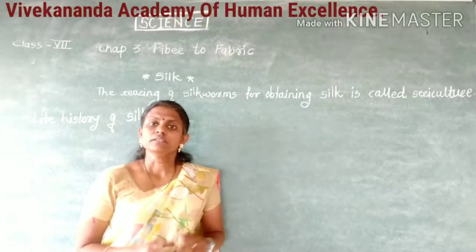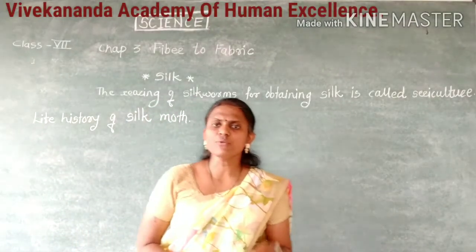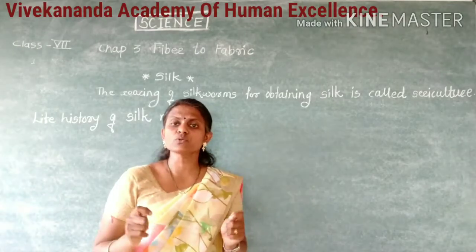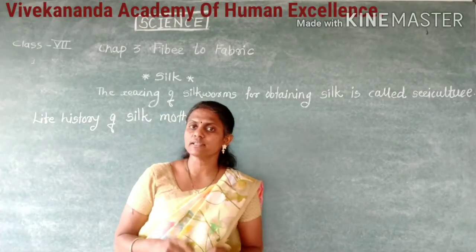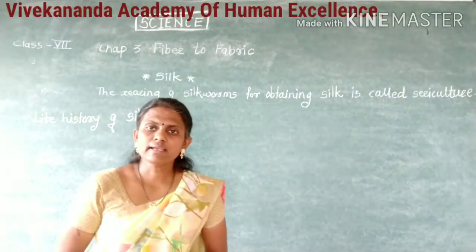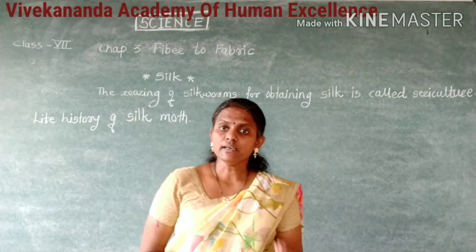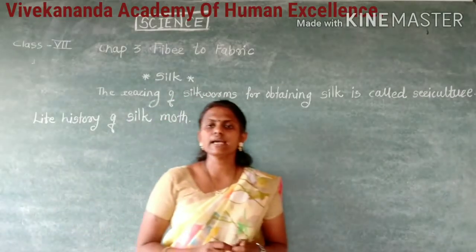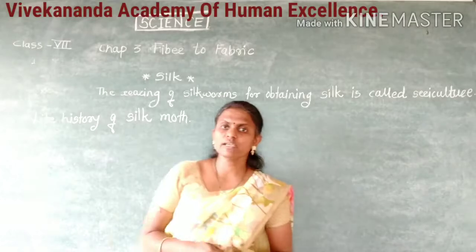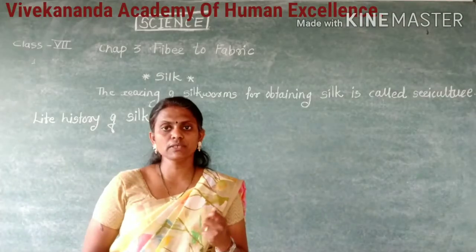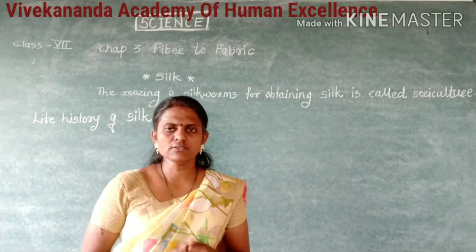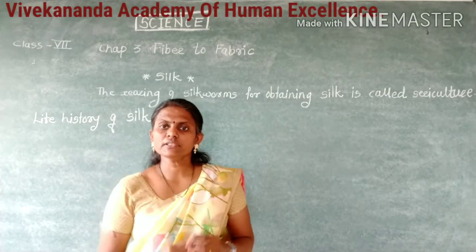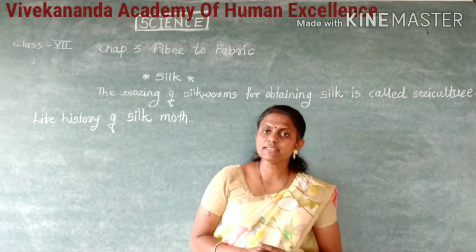Now see, these silk fibers are very strong. If we compare it with steel thread, it is stronger than steel. The yarn of this silk, yarn means the threads, has different varieties: smooth, coarse, soft.